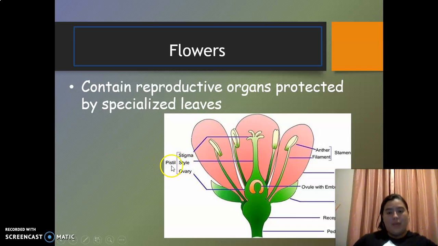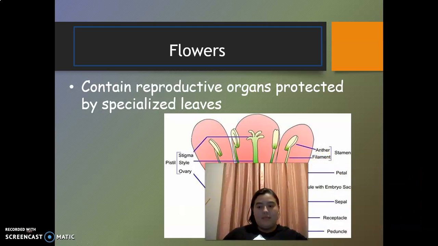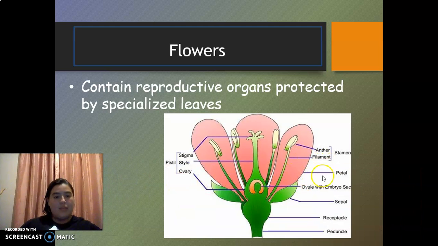For example, we have the pistil: stigma, style, and ovary, and the stamen, where we have anther and filament. Okay, here we have the petal, the ovule with embryo, the sepal, the receptacle, and the peduncle. Okay, this is the flower.